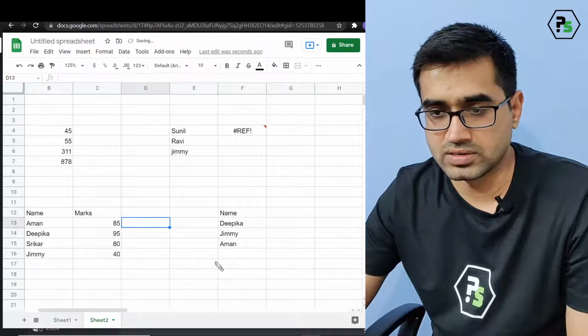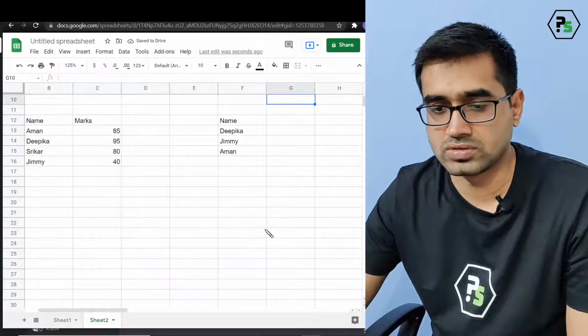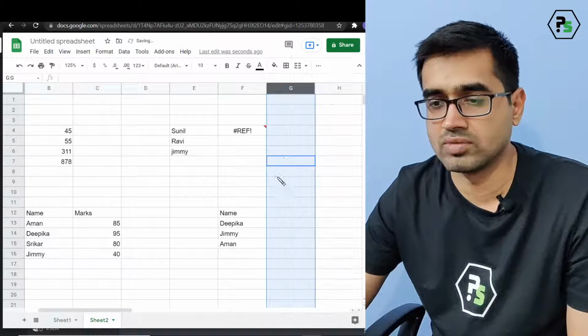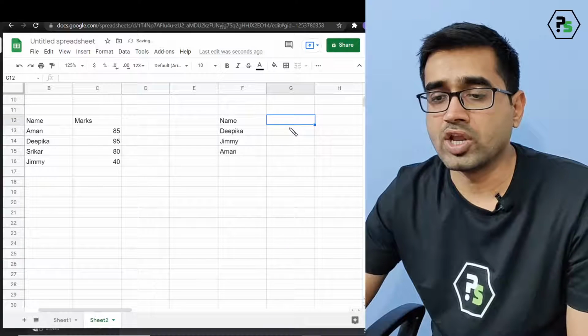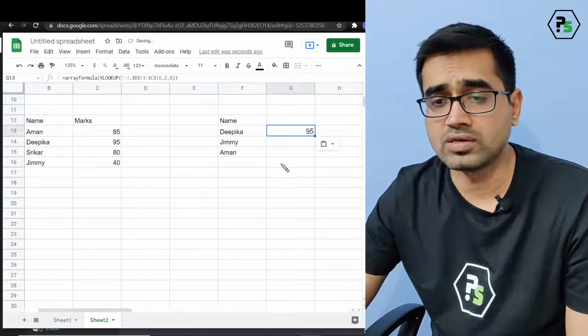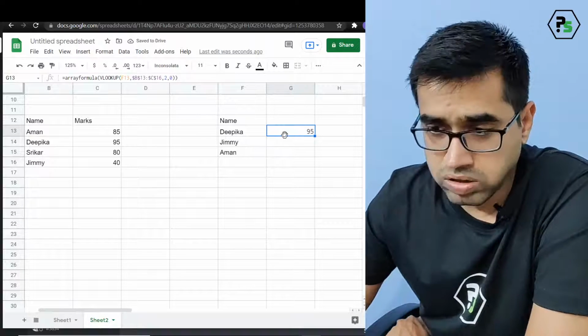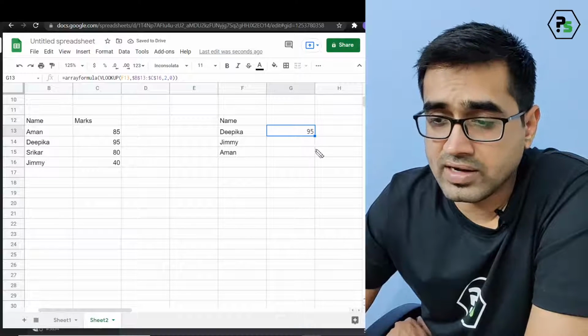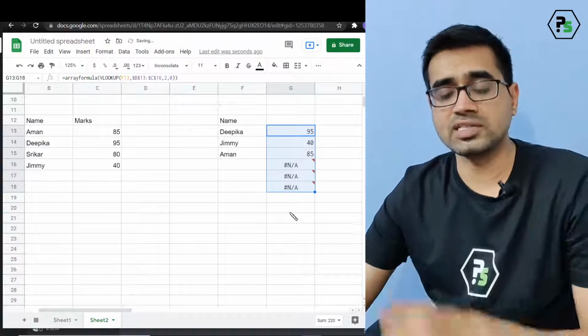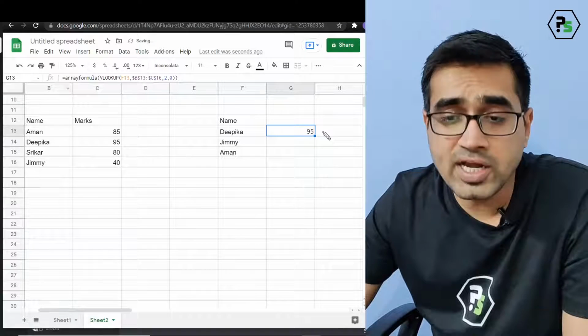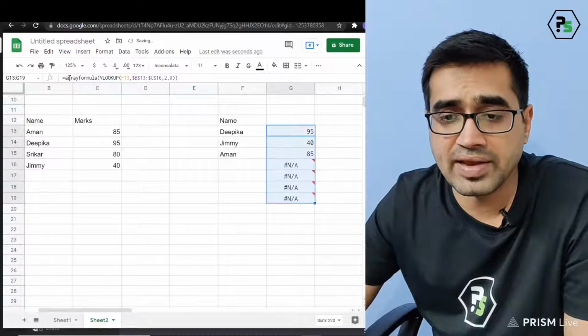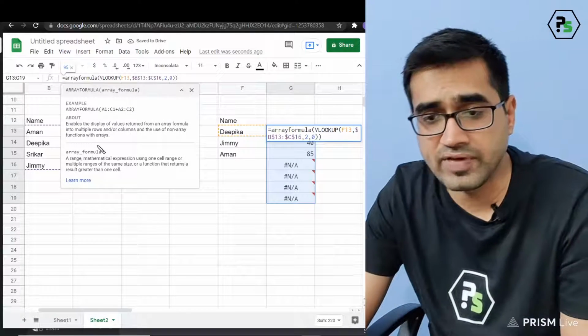Just wait, I want to delete this column altogether. Now if I put the formula in, it's giving me the value, but it's changing this value. Since it's giving me errors, I can go and type IFERROR.